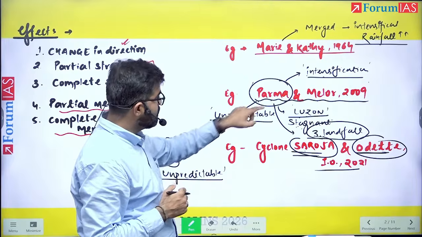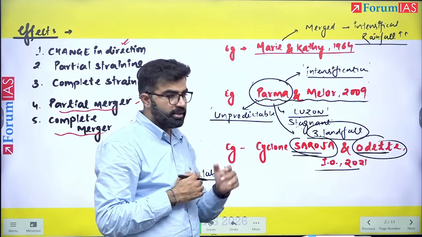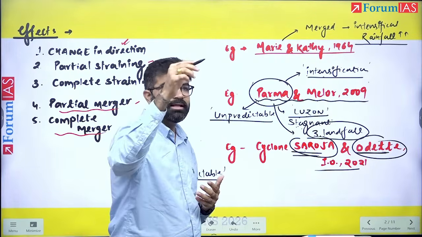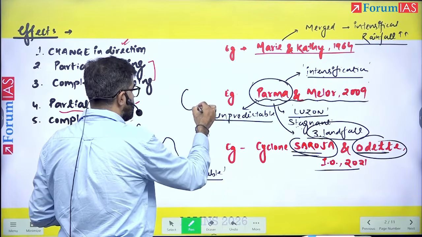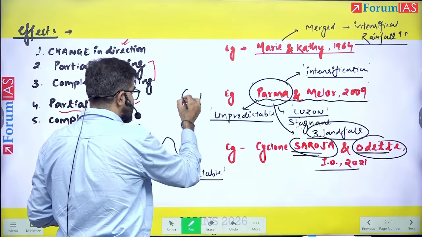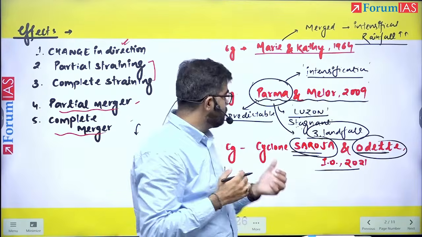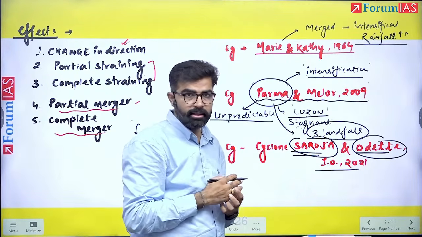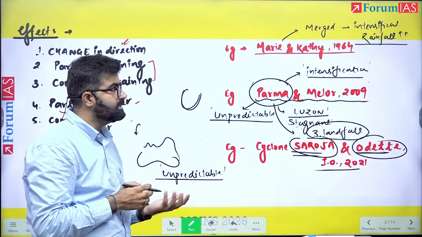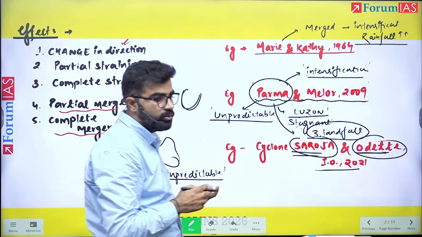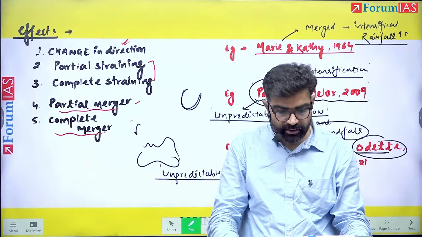One more thing to remember about this Parma cyclone. It took around 3 or 4 U-turns again and again. It was going, then coming back into the same area. So let's say this was the pattern. It was going again, coming back into the same area. So it was taking a lot of U-turns in that trajectory, making this cyclone of Parma highly unpredictable, right? So with this sort of examples, you can explain exactly how their intensity, their behavior, and their rainfall and landfall patterns can be changed.